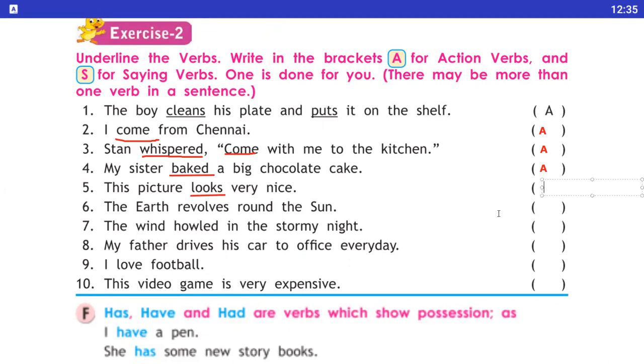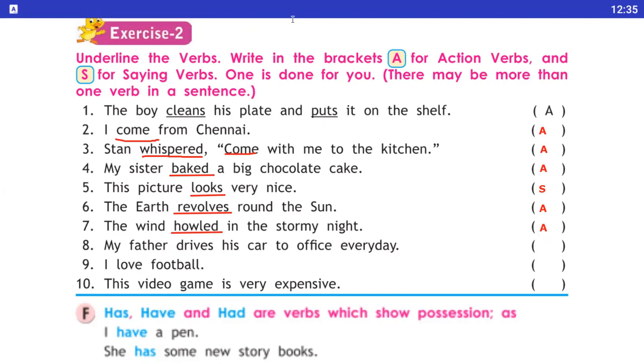Okay, now number 6, "The earth revolves around the sun." So now students, you notice that revolves is here the verb and this is the action verb. Next is 7th, "The wind howled in the stormy night." Howl means क्या होता है students? Howl means roar, मतलब जोर जोर से चिल्लाना, wind की जो तेज आवाज होती है ना stormy night में. So howled is an action verb.